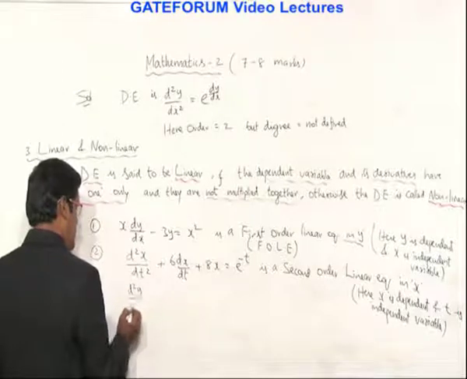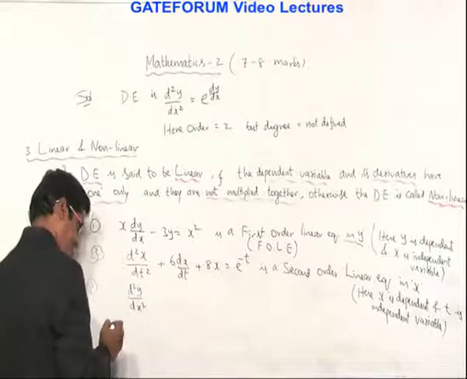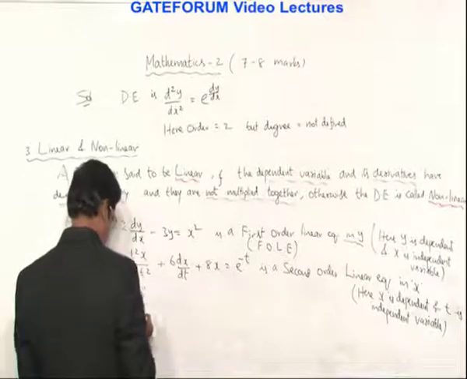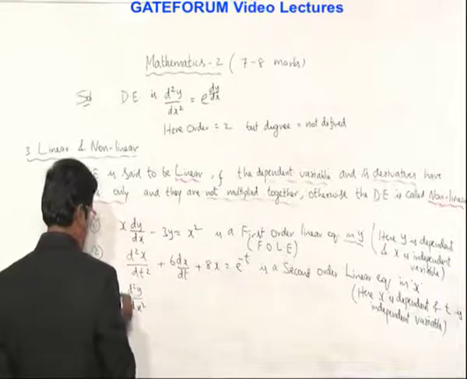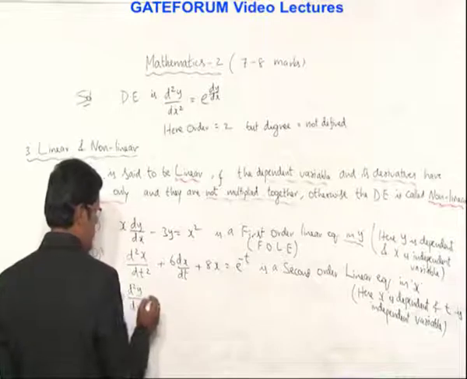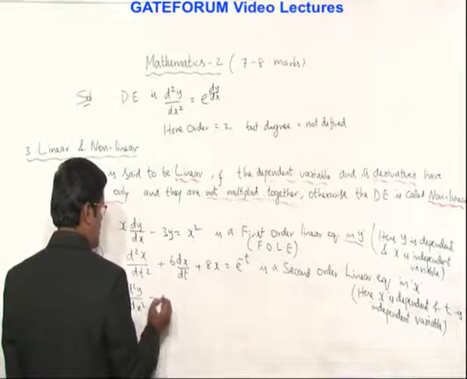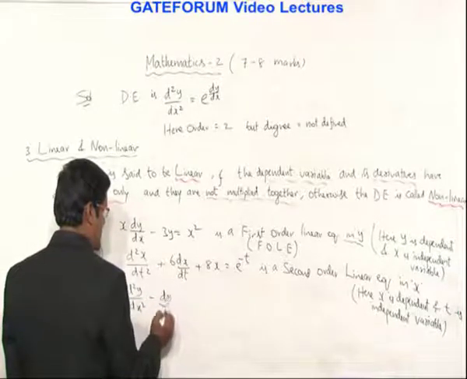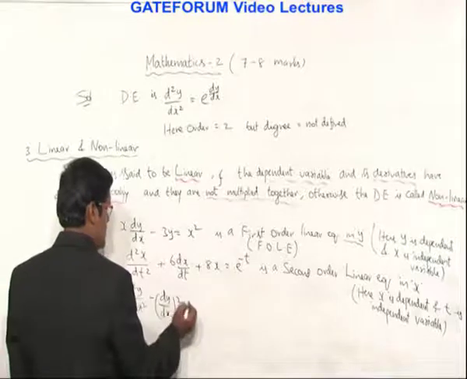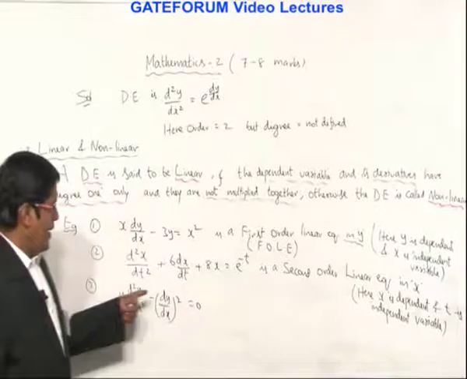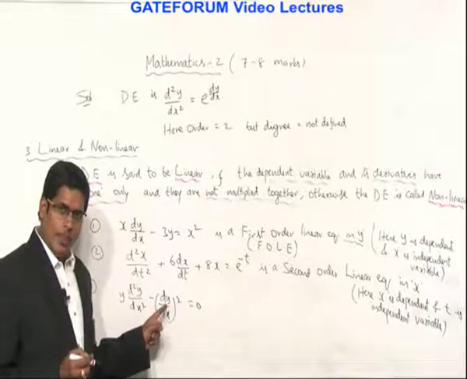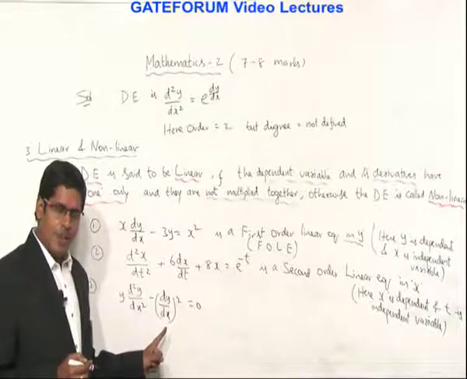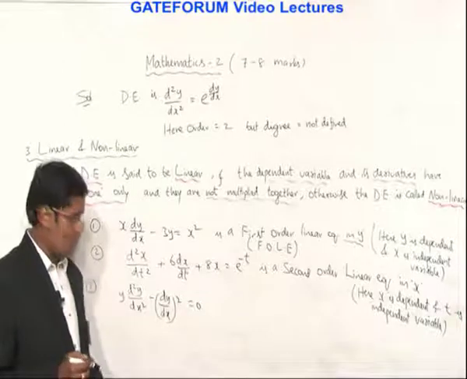y d square y by dx square minus dy by dx whole square is equal to 0. Here, as for all the derivatives, the numerator variable y is dependent, the denominator variable x is independent.